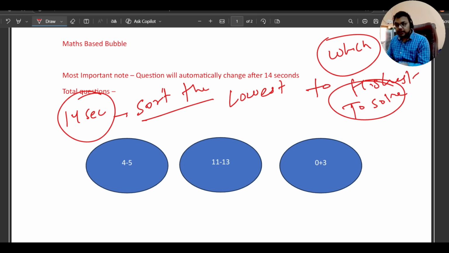Okay, so this is totally presence of mind. If you will not use your presence of mind, you cannot crack this one. It is totally about presence of mind. Now listen to me carefully. For example, this is the question. Suppose this is very easy.